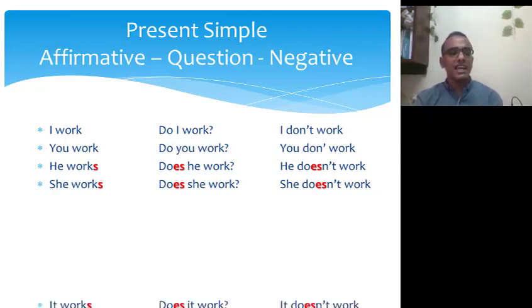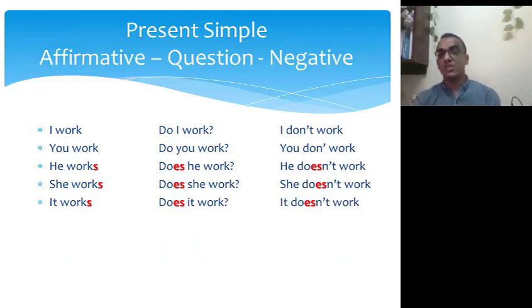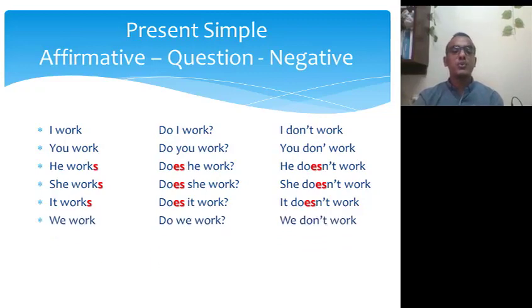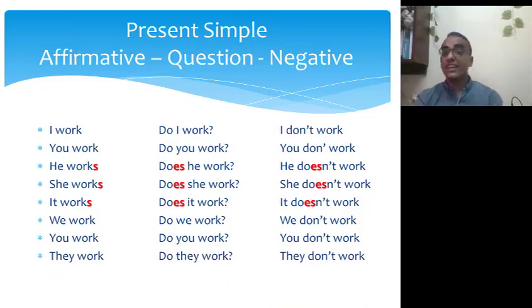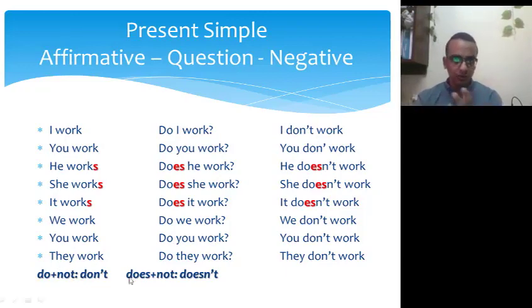Some more examples. It works. Does it work? It doesn't work. We work. Do we work? We don't work. You work. Do you work? You don't work. They work. Do they work? They don't work. Okay? So don't means do not, and doesn't means does not. You can use both. So you can say do not or don't, or does not or doesn't. Both are the same and both are right.